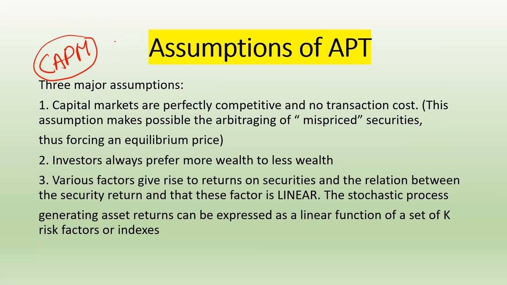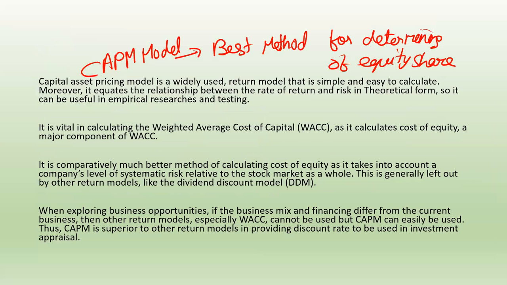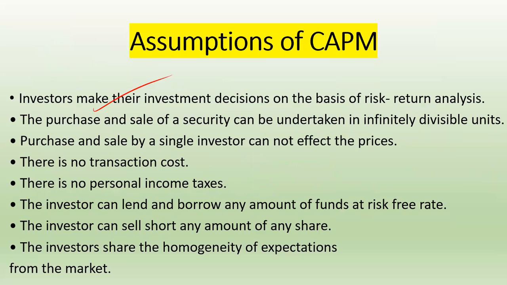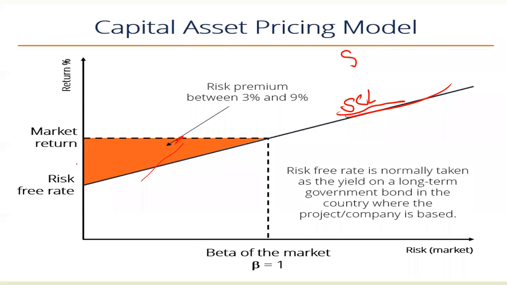CAPM is, I said 200, 300, whatever times you want, say it is 200 times, 300 times, 400 times more important as compared to APT. So if you are facing difficulty in remembering the assumptions of APT, you can still skip it to some extent, but don't skip the assumptions of the CAPM. That is super important.